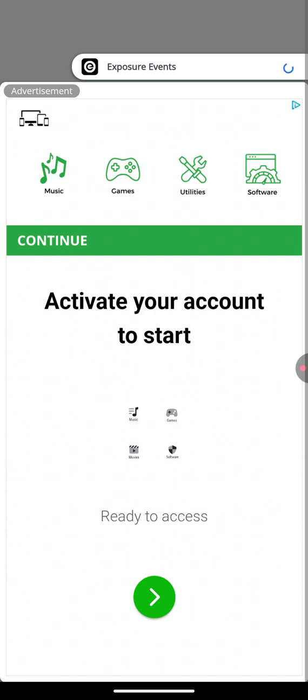I allow them. Now see here, there's an ad on the body of the screen, and it acts like you need to activate your account. That has nothing to do with Exposure, so never click on the ad. You'll never be prompted to sign up for any account related to Exposure, and you don't need to enter your credit card information anytime. So look at the top right, and you see this little tiny text, continue to app, and that's what you want to do.